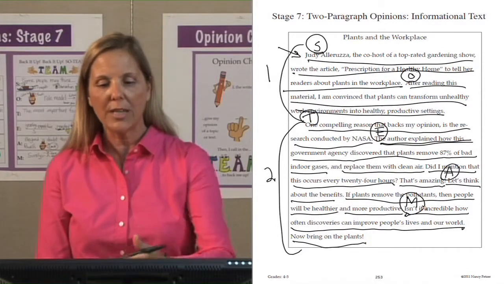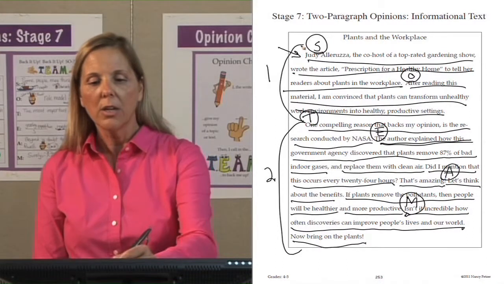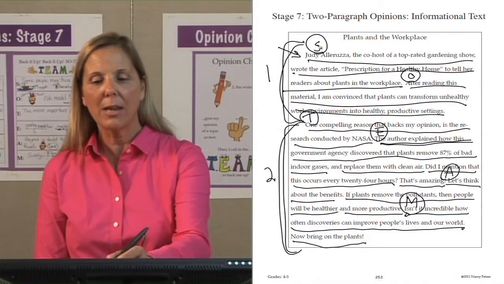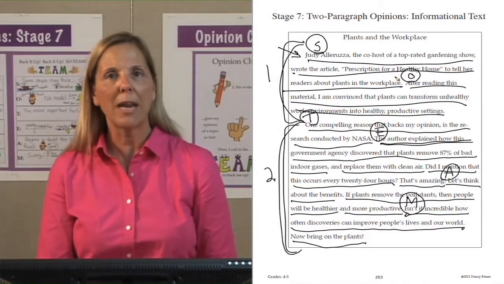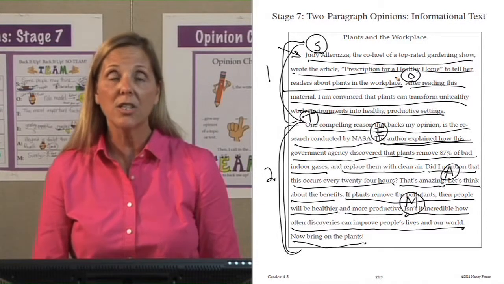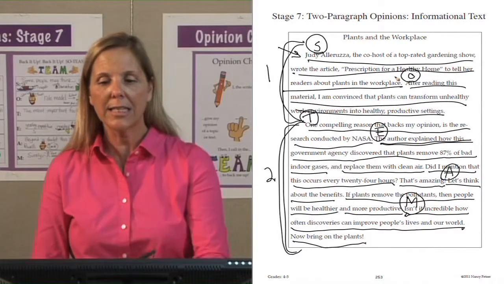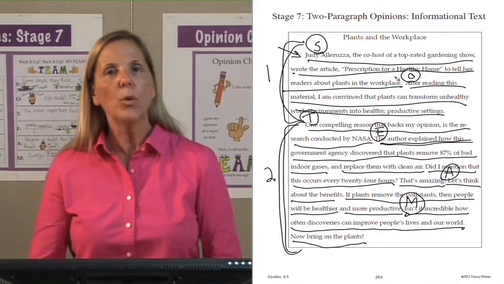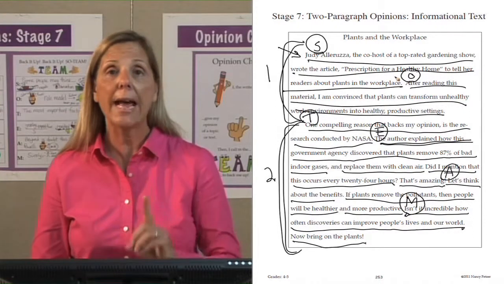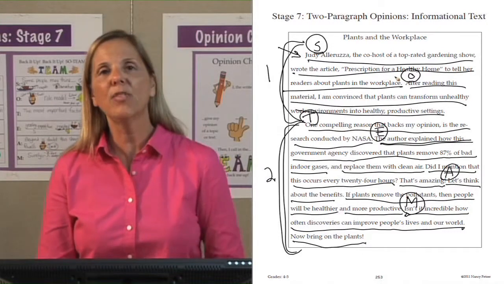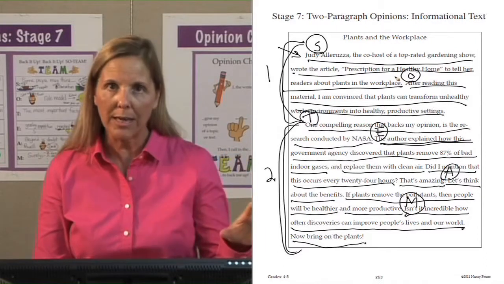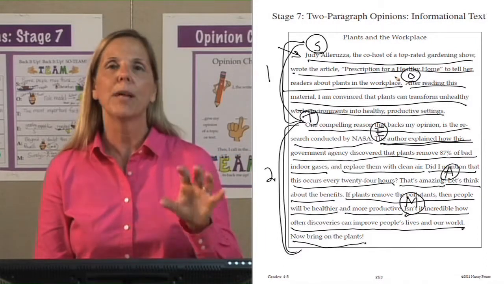Not only do we have this finished piece of writing here, but you can have students go back, identify paragraph 1 and 2 to make sure they paragraphed, and then put their SO team, mark their paper so that they show that they have all the elements necessary for their stage 7 two-paragraph opinion, and in this case, about informational text. We just completed our video to write an opinion about informational text at the stage 7 level. In the next video, we will still be at stage 7, but the opinion will be about a topic, not a specific text, but about a topic.